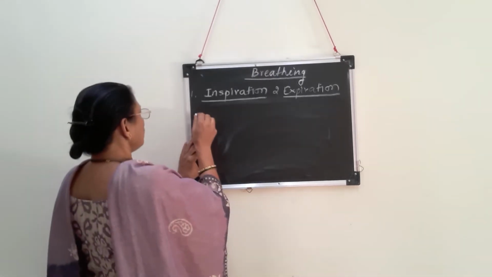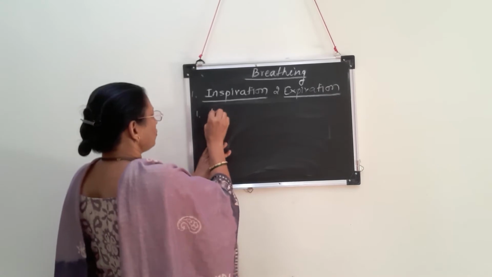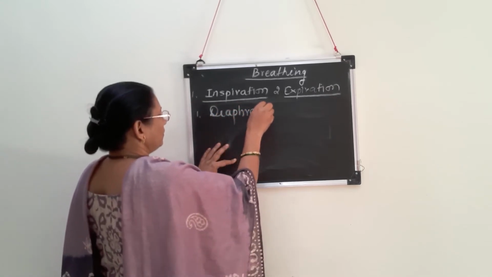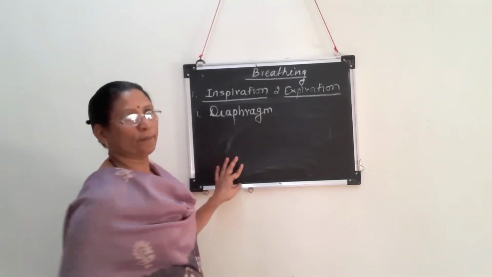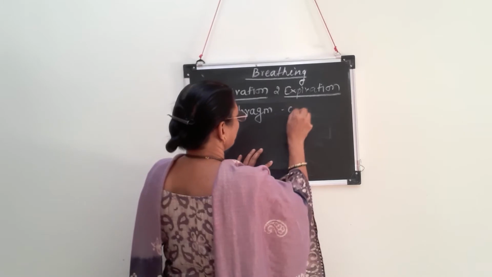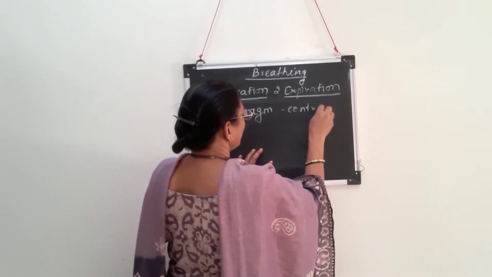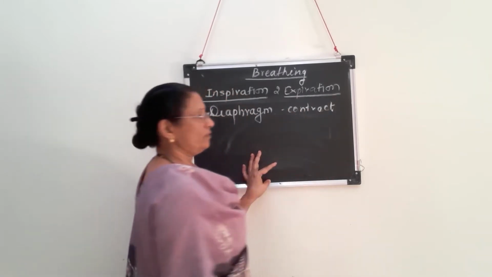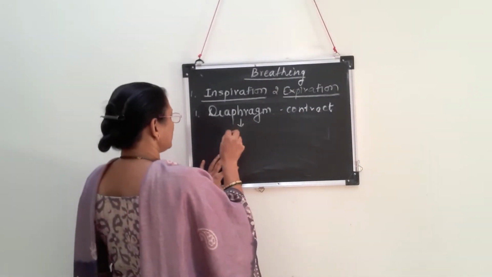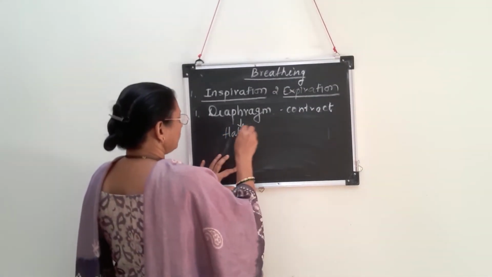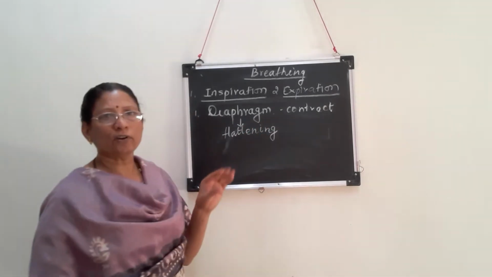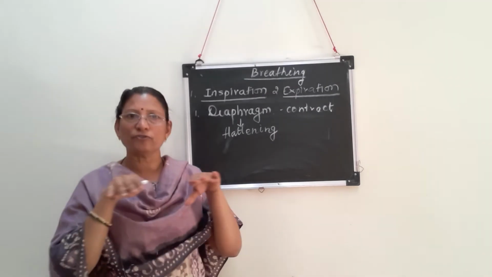The changes start with the diaphragm. The muscles of the diaphragm contract, and due to contraction, the diaphragm flattens. Remember that. The diaphragm, which is generally dome shaped, becomes flat.